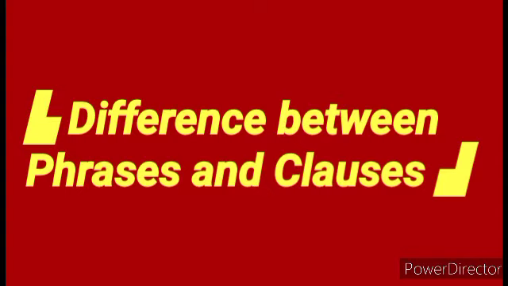Here we have two types of clauses. The first clause, the tourists were scared, is an independent clause. It doesn't depend on the other. But the second clause, since the time they saw the lions, is totally dependent on the first part of the sentence to give complete sense.